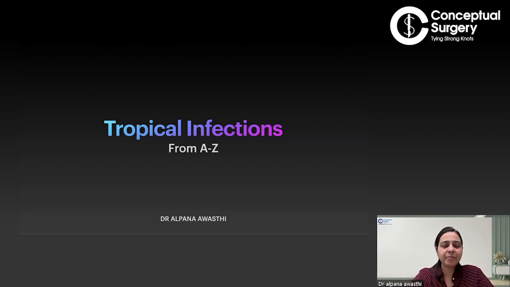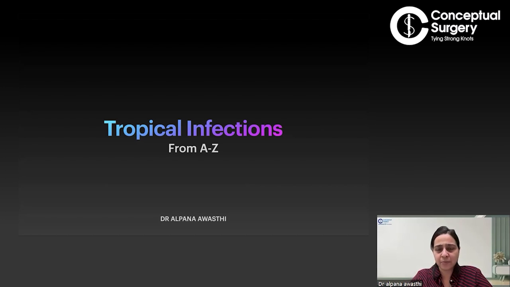So, my topic for today is tropical infections from A to Z. Basically, there are n number of tropical infections we know of in the world. Tropics are basically the areas near the equator. So we have all the infections which are prominent in these hot and humid areas.